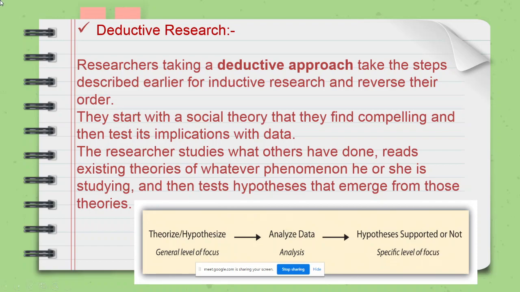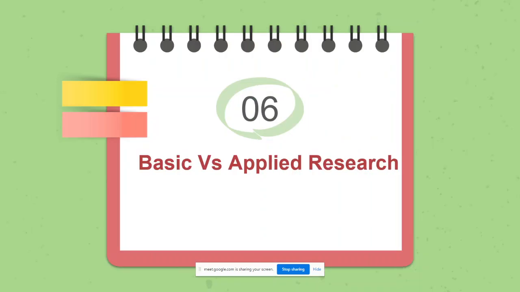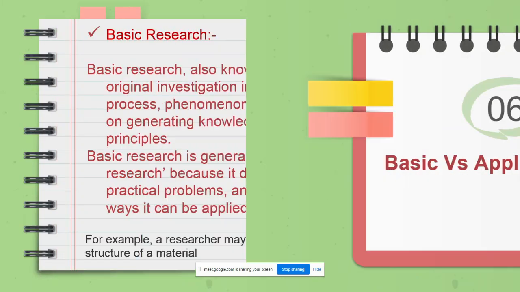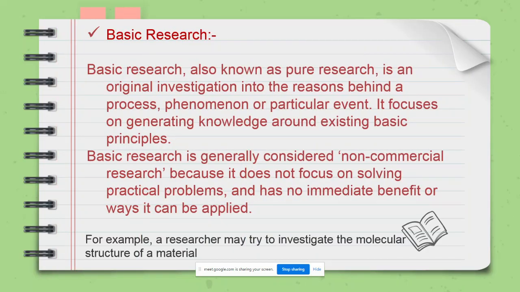Yes, that is deductive and inductive research. Then the next type of research is basic and applied research. Okay, what is basic research? Basic research is also known as pure research.